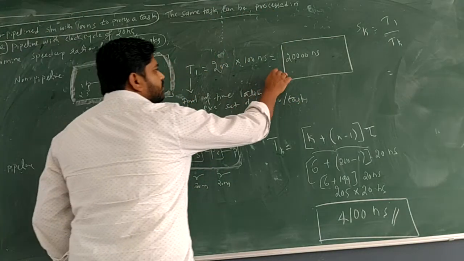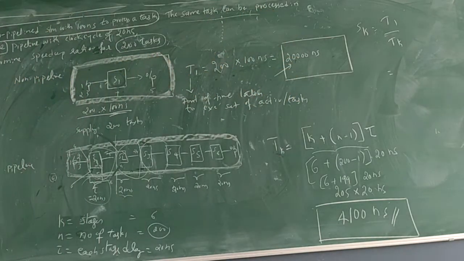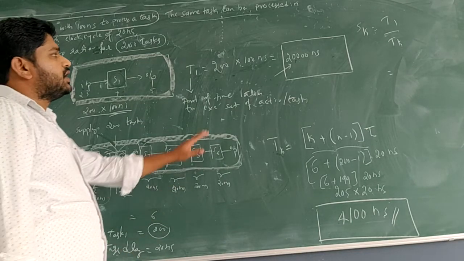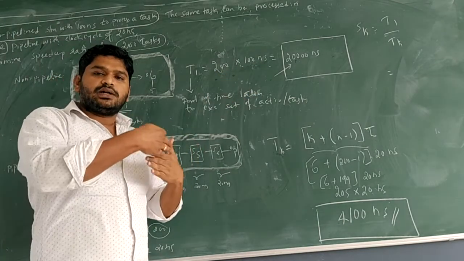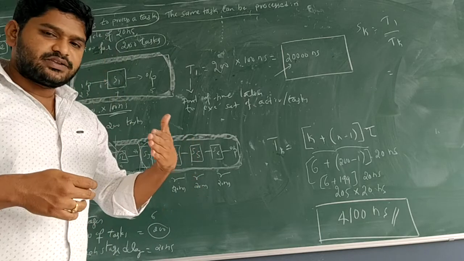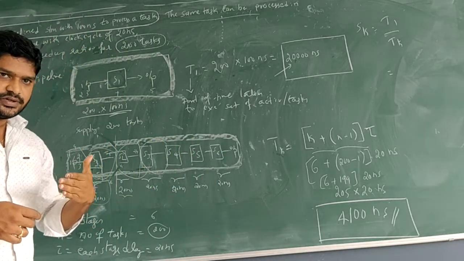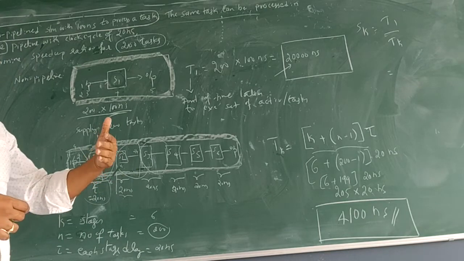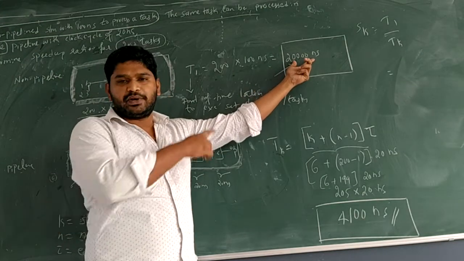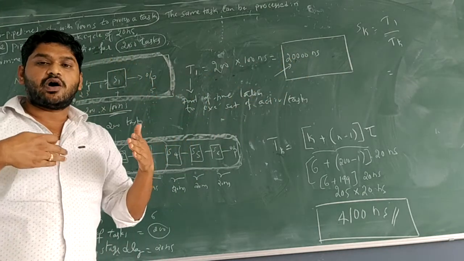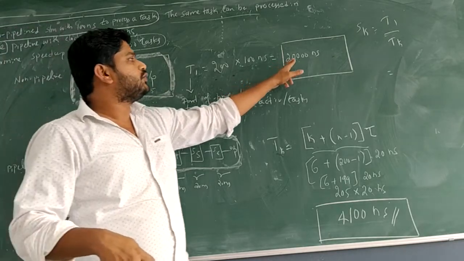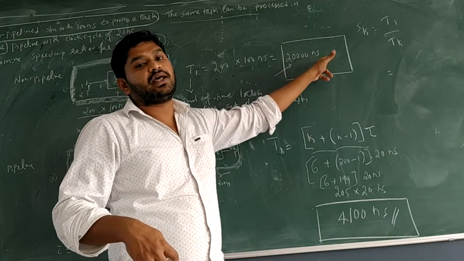So what is the definition of the 20,000th nanosecond? It is the total time the complete system uses, as we start supplying the first, second, third task, to finish all 200 tasks.